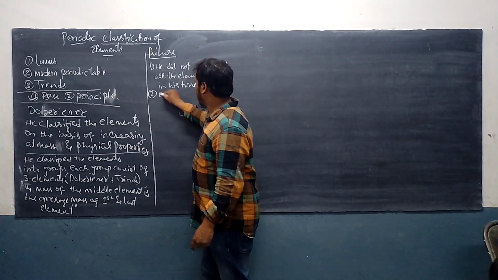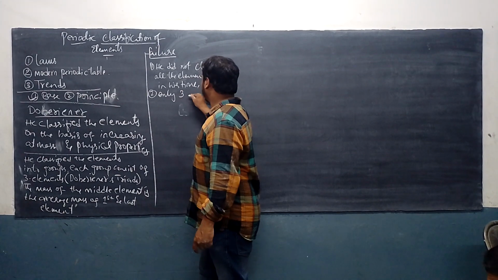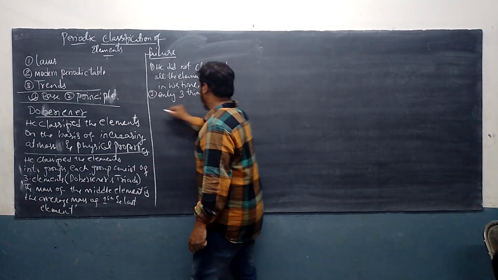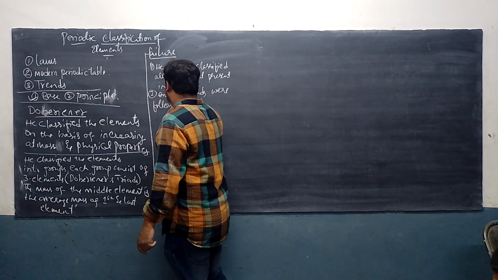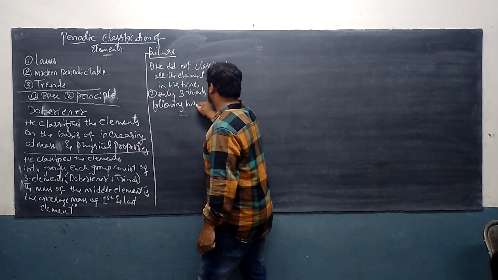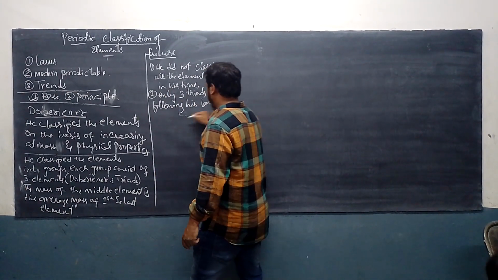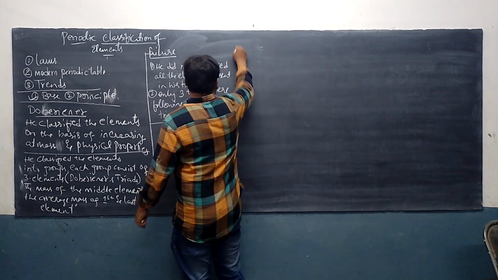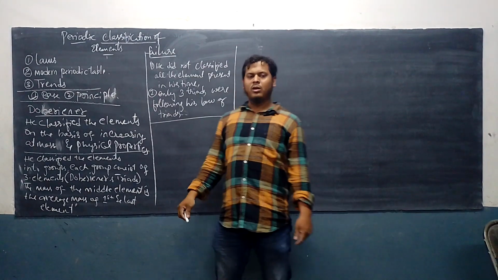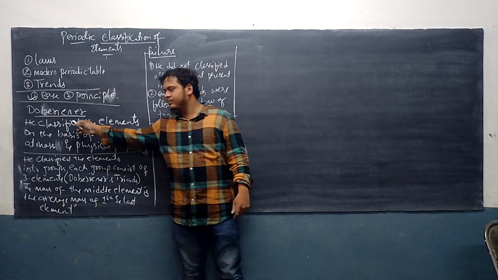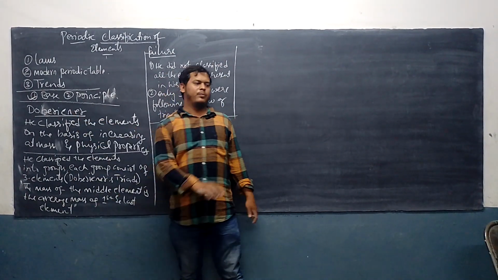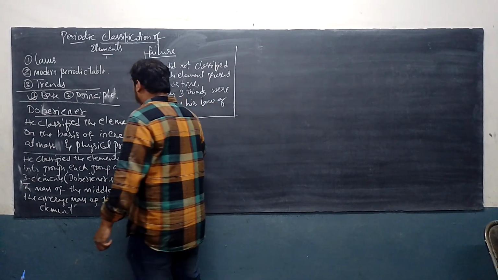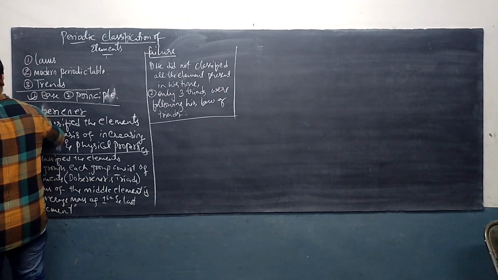Only three triads were following his law of triads. So this becomes the failure of Dobereiner's periodic classification. Next scientist, this is our first scientist.